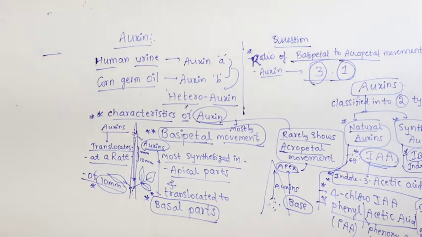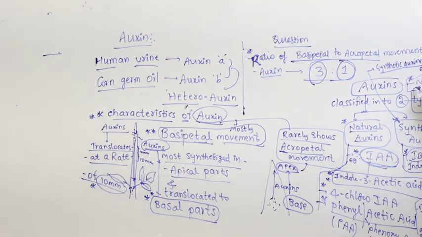I hope it is visible. I'll write here, guys. Synthetic auxins, I am writing here once again. What are the examples we discussed? You can write IBA. What is IBA? Indole butyric acid. NAA, naphthalene acetic acid, and 2,4-dichlorophenoxyacetic acid, that is 2,4-D. Then 2,4,5-trichlorophenoxyacetic acid.